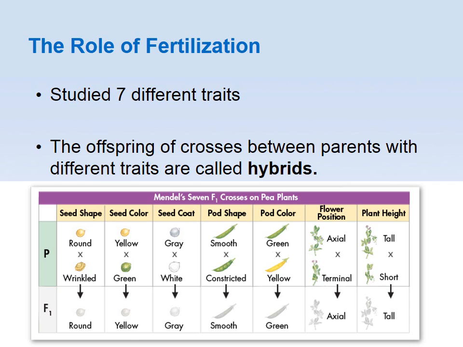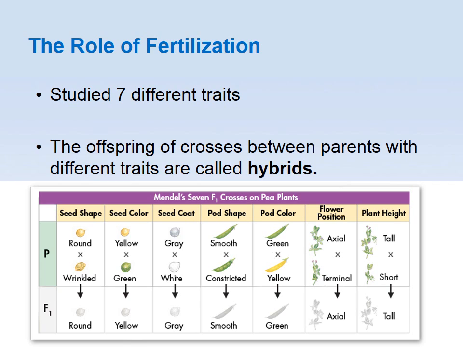So when Mendel was doing this cross-pollination, he was looking at 7 different traits, and here they're on this table: seed shape, seed color, seed coat, the pod shape, the pod color, the flower position, and the plant height. With the seed shape, you'd either have round or wrinkled ones. Seed color, yellow or green. When we're talking about the seeds, we're talking about the actual peas.